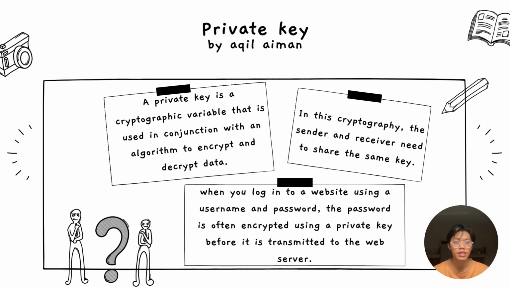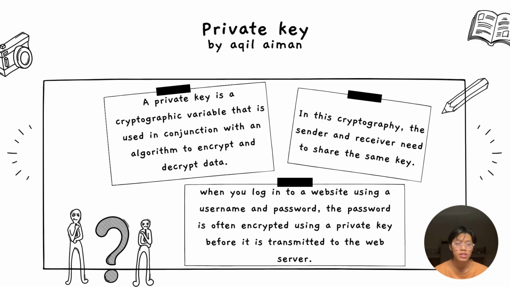Private key is a cryptography variable that is used in conjunction with an algorithm to encrypt and decrypt data. The security of private keys is dependent on using a strong encryption algorithm and maintaining high levels of operational security. In this cryptography, the sender and receiver need to share the same key. The private key is used to authorize a transaction and ensures that it cannot be changed once it is broadcast.